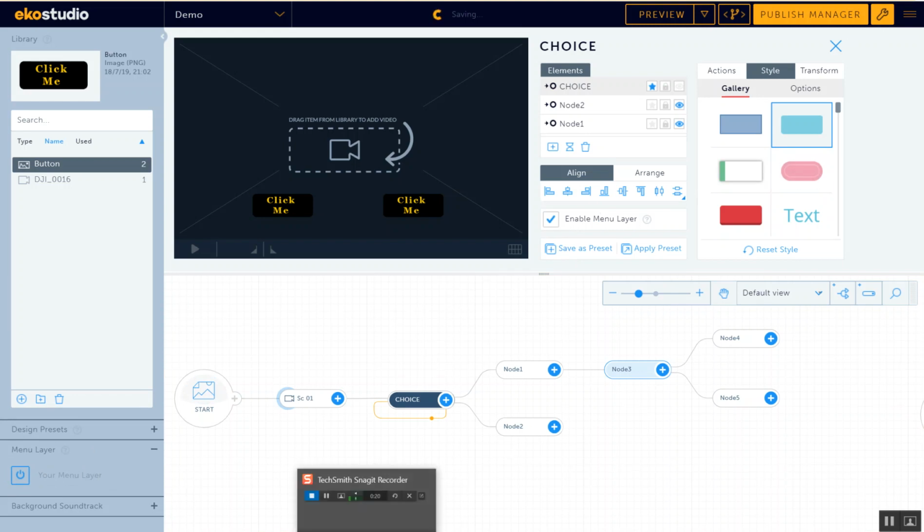So it's a classic software. It epitomizes what a good software should be. Don't make the user think too much. So as a user who's doing interactive video, you just want to be able to say, this is my video, these are my buttons, go here, go there. Really, really classic software in that sense. So I like it. I like the usability of it.